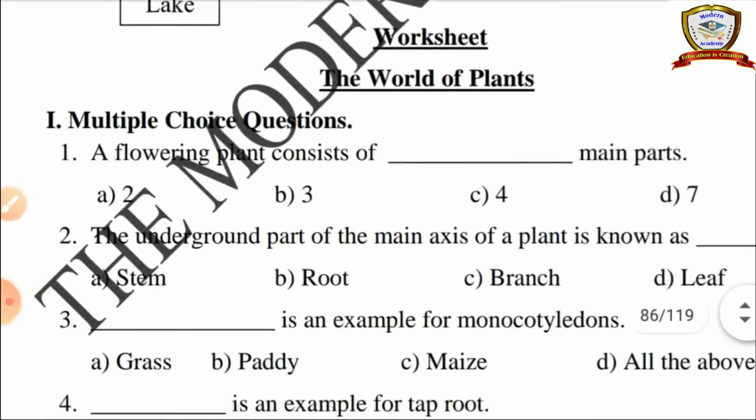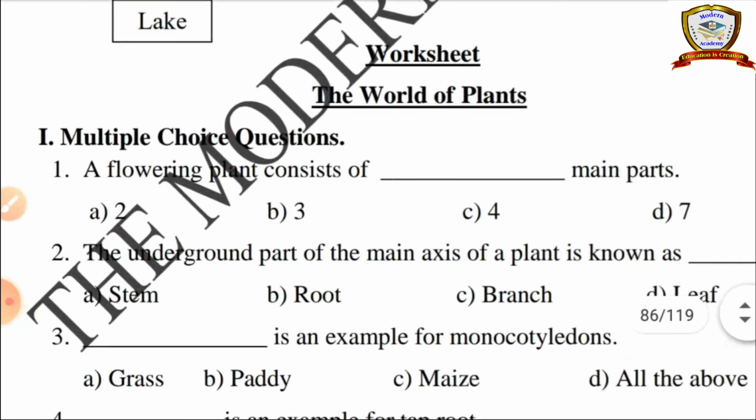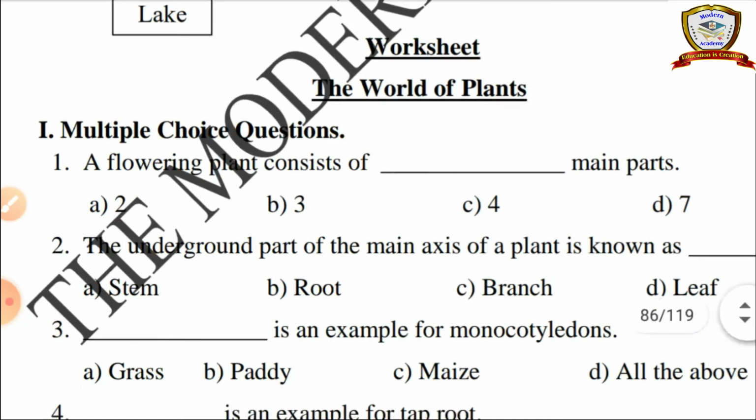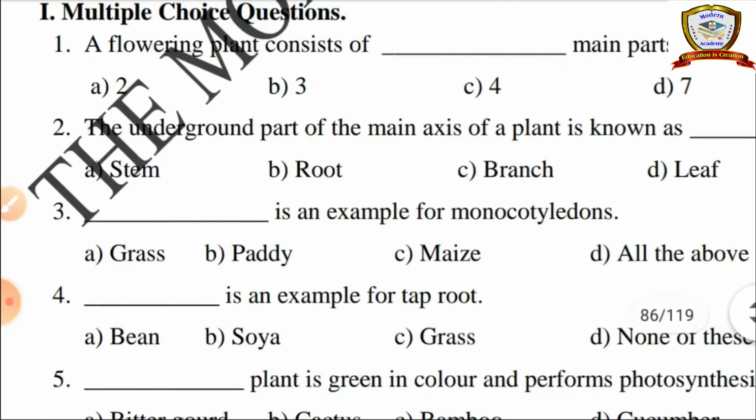Okay, now worksheet. A flowering plant consists of dash main parts. So in a flowering plant, how many parts will be there? The underground part of the main axis of the plant is known as stem, root, branch, leaf.